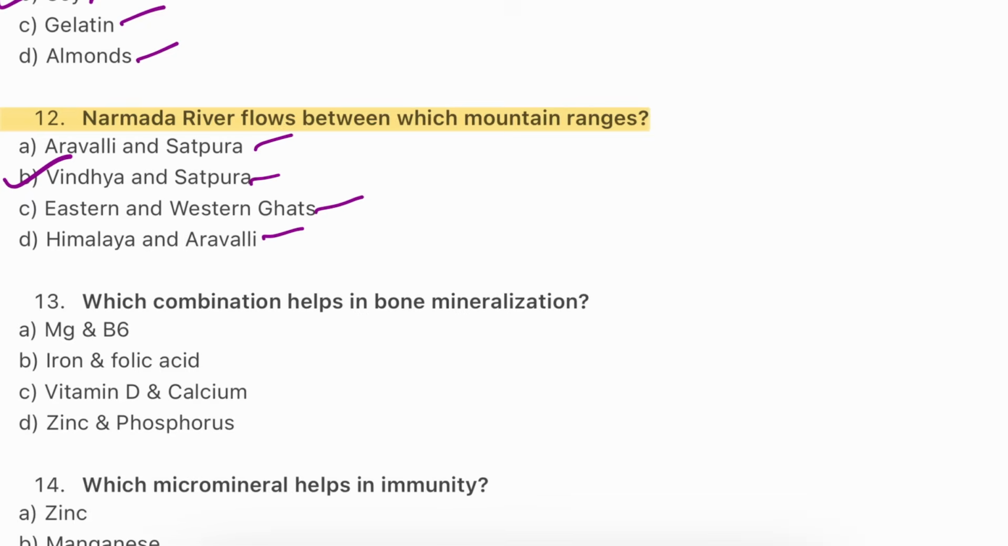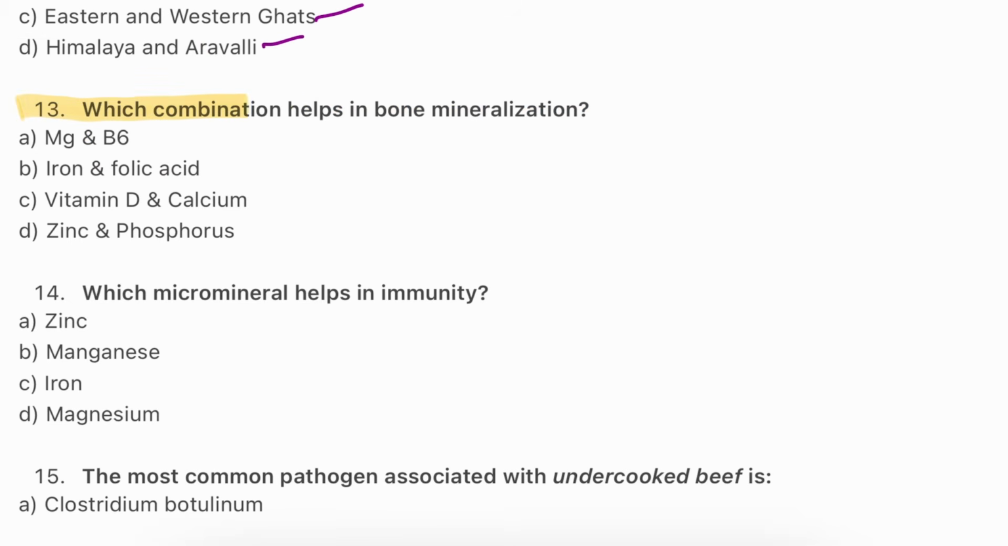So the answer will be B. Question number 13. Which combination helps in bone mineralization? Magnesium and B6, iron and folic acid, vitamin D and calcium, zinc and phosphorus. The answer is C, vitamin D and calcium.